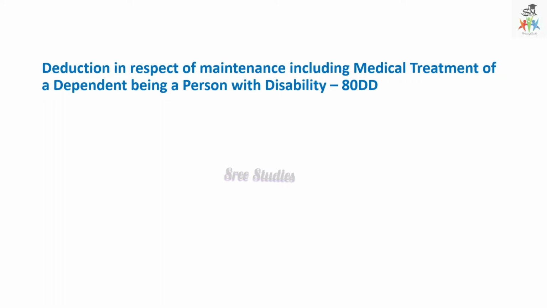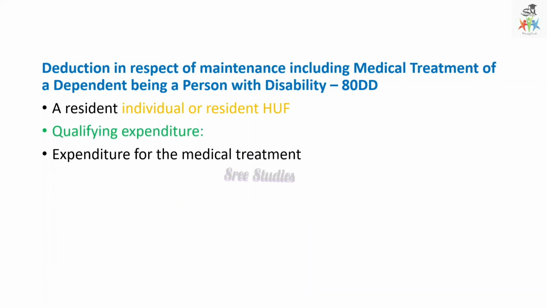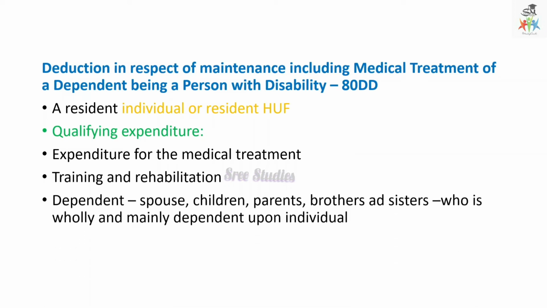And deduction in respect of maintenance, including medical treatment, of a dependent being a person with disability: if there is any such person, then they can get deduction under section 80DD. A resident individual or resident HUF can avail this, and the qualifying expenditure is for medical treatment, and even for the training and rehabilitation of the person with disability. Who are dependents? Spouse, children, parents, brothers or sisters, who wholly or mainly depend upon the individual.